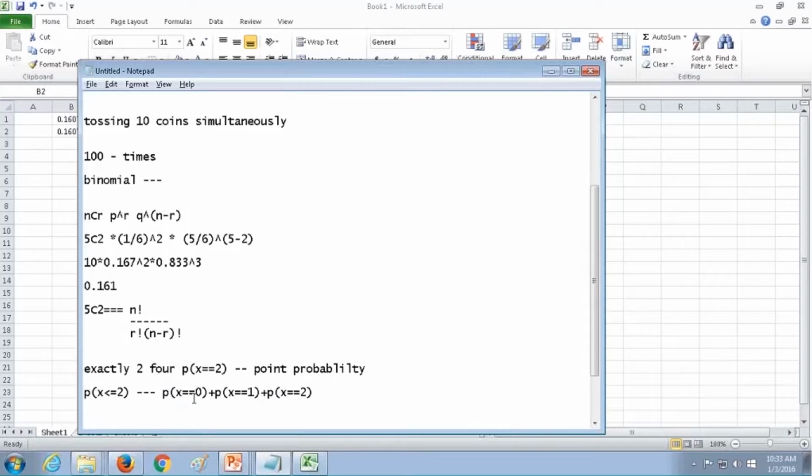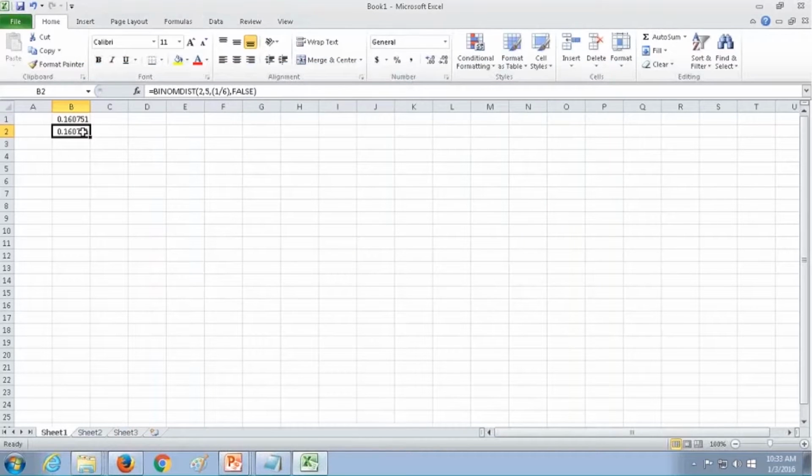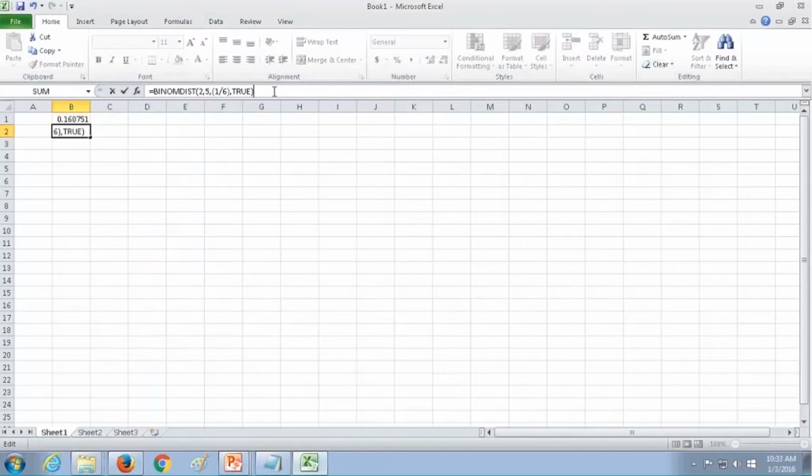So first what I'll do is, instead of this particular false, if I give true, the cumulative actually happens. If I give true here, this is actually cumulative distribution. So this is actually the probability of 0, 1 and 2 getting added. So what is the probability of 0, 1 and 2 all together for less than or equal to 2? What is the probability?